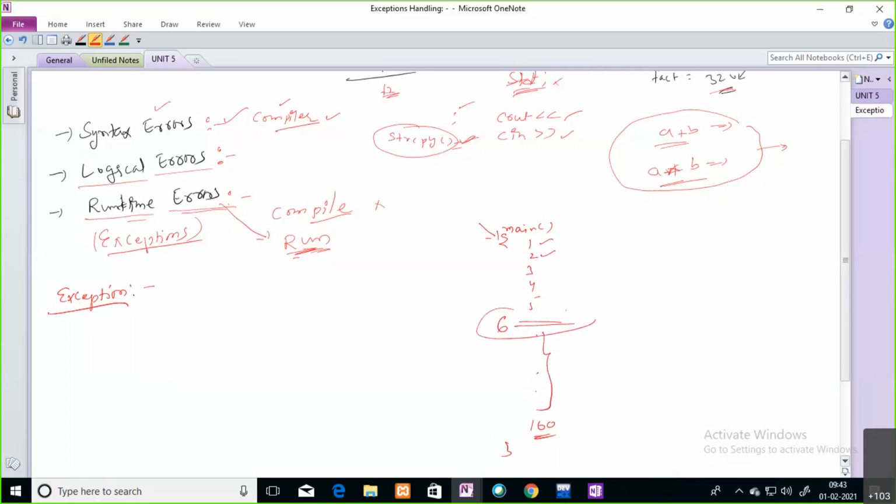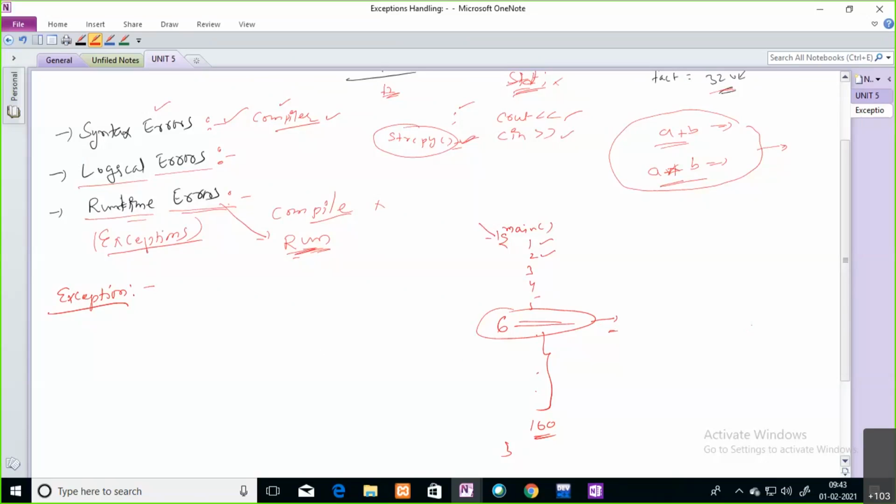Because of the sixth statement, your program stops execution abnormally. This situation you can call a runtime error or exception. Exception is an event which occurs at the time of running your code, and it is going to exit your program abnormally.